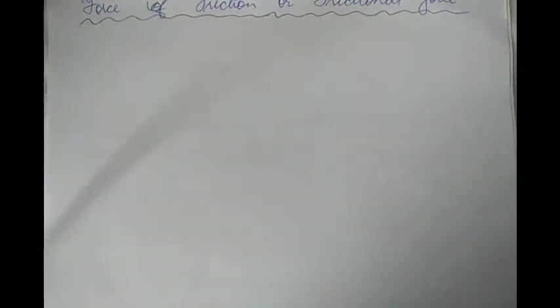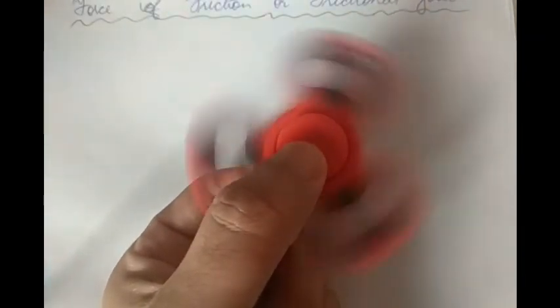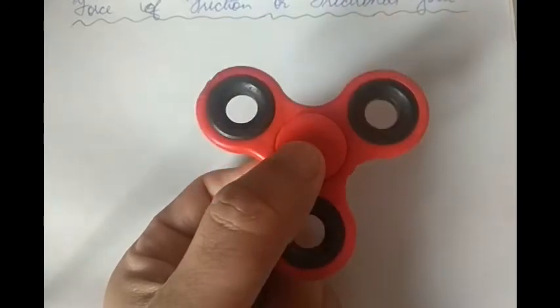Let me also show you this fidget spinner. Okay, so we have this fidget spinner. We rotate it, we spin it, and we will see it slows down and eventually comes to a stop. You may try this with anything that you see around you. You can try with the door. You try to push a door. Please do not slam the door, of course. Try to push the door and we will see the door eventually comes to a stop.